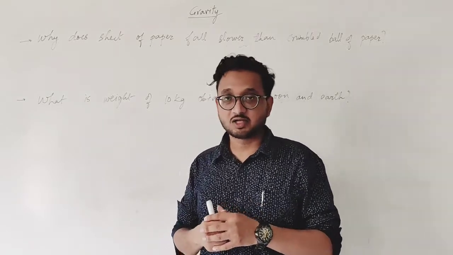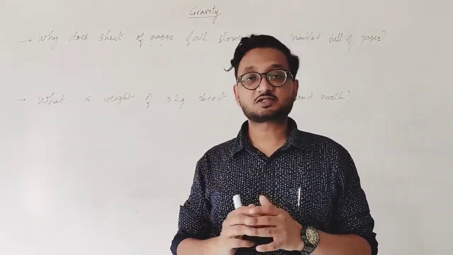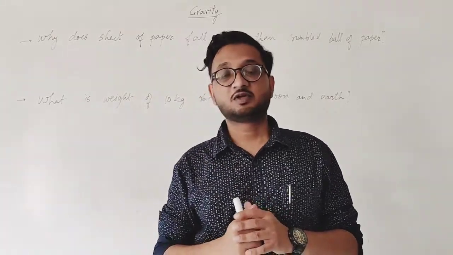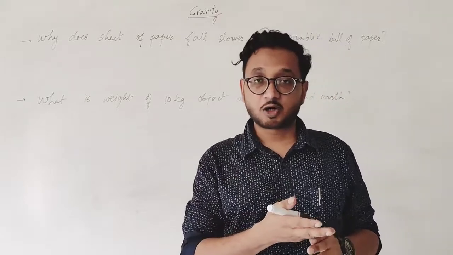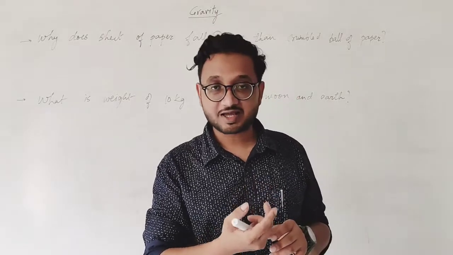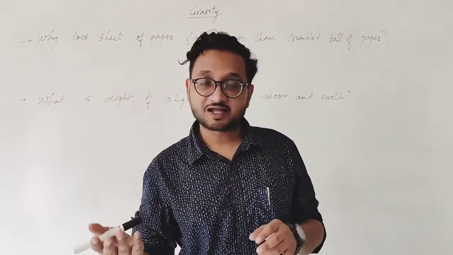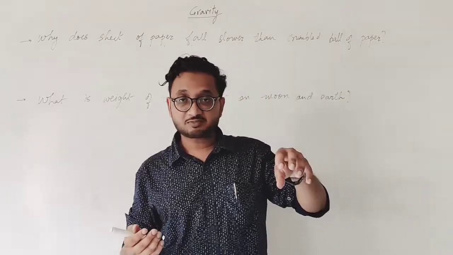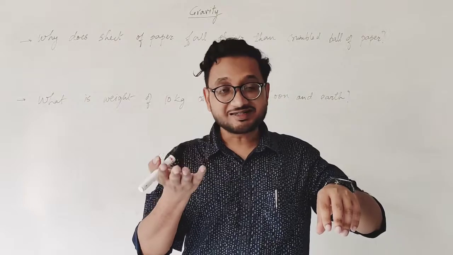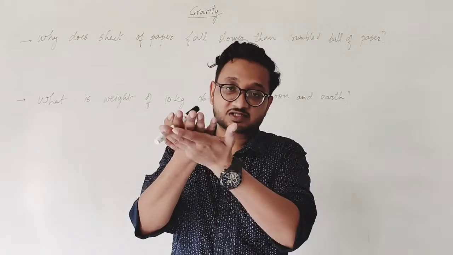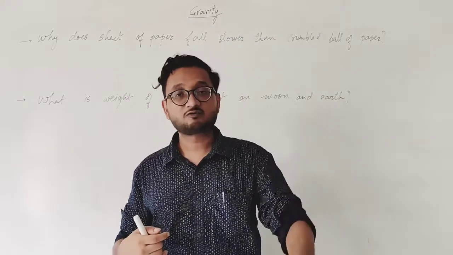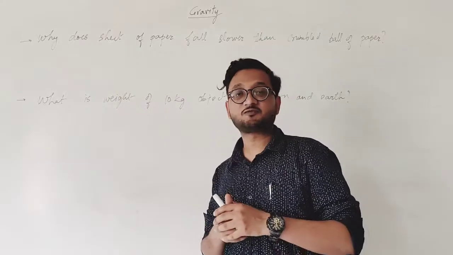Why is that? It's because the air resistance or the fluid friction of air is acting in the upward direction on the piece of paper as well as the ball. But because the surface area of the crumpled ball is much less compared to the sheet of paper, the fluid friction by air on the ball is very less compared to that on the clean sheet of paper. That is why the sheet falls slowly and the ball falls faster. It is just because of the fluid friction.